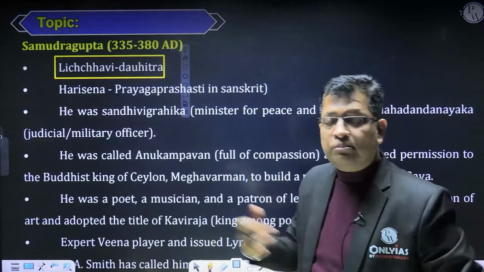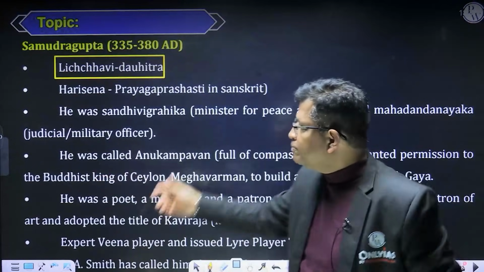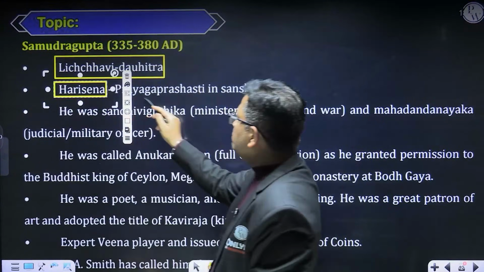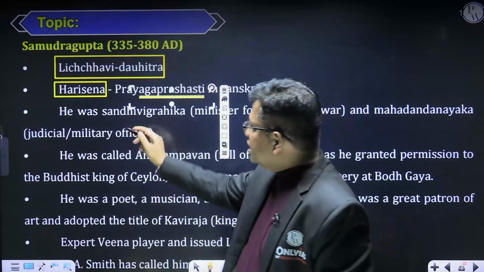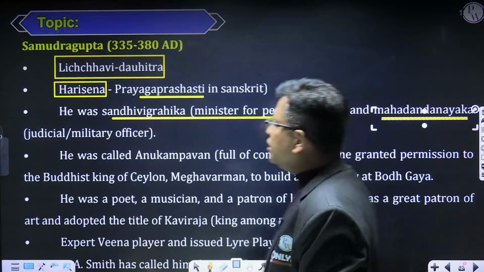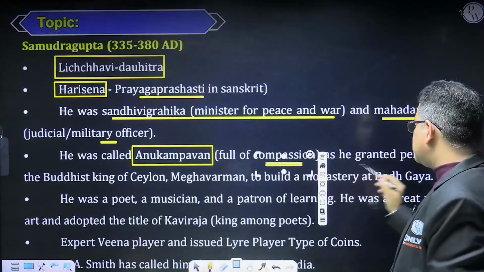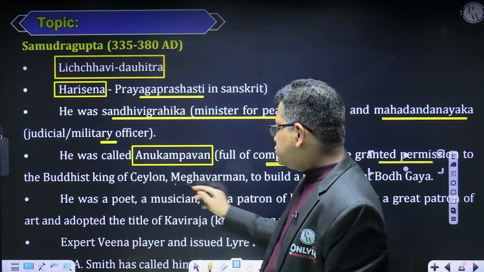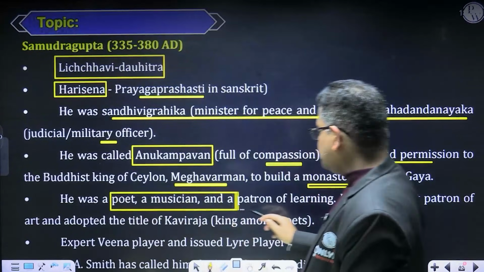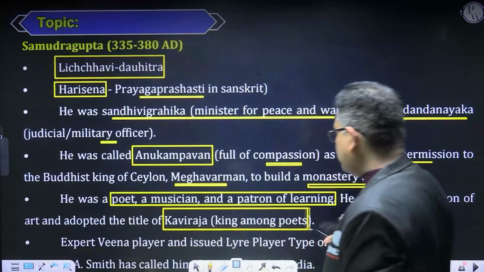the Lichchhavi Dauhitra to again prove his legitimacy as a ruler. Because I am the Lichchhavi Dauhitra, I have the blood of the Kshatriyas, and I have the legitimate right to rule, right? This was the thing, sirs and madam. In his praise, one of his officials, Harisena, wrote the Prayag Prashasti. Harisena was Sandhivigrahika, the Minister of Peace and War, and Mahadandanayaka, the military official, right? Samudragupta is also known as Anukampavan because he was full of compassion, as he granted permission to the Buddhist king Meghavarman to build a monastery at Bodh Gaya. He was also a poet, a magician, and a patron of learning. That's why he is also known as Kaviraja, king among the poets.